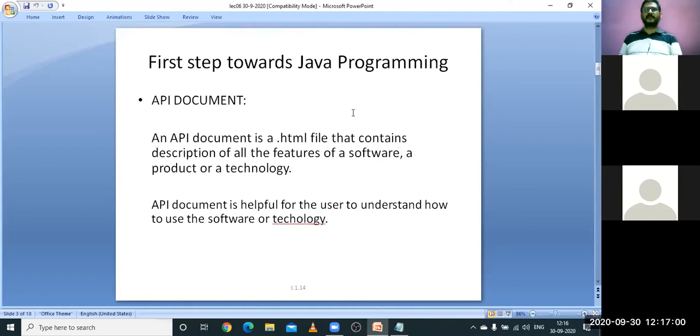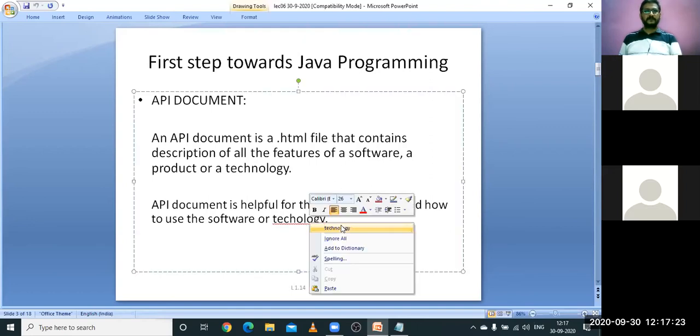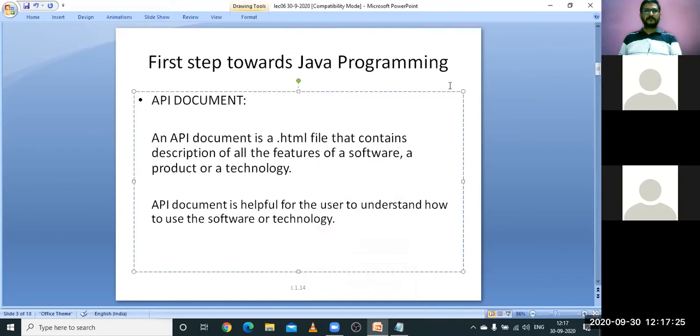Let me give an example. When you buy a new phone, it comes with some kind of manual paper in it, containing the details of how to use it. Similarly, this is one kind of document which is available for using Java in terms of programming, which is supposed to be accessed by the programmer. So this is about the API document.